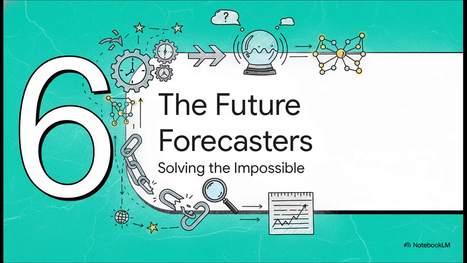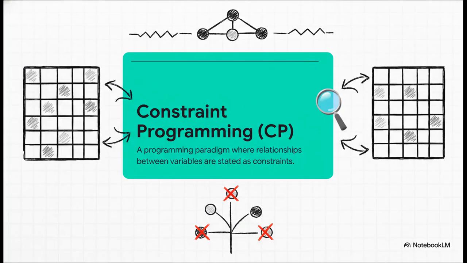All right, now for our final and maybe most advanced strategy, the future forecasters. This approach tackles constraints that are basically impossible for the other methods to solve, like, say, ensuring a whole paragraph has an exact character count. How? By using a second AI model to literally look ahead into the future. This whole strategy is built on a really cool technique from operations research called constraint programming. You can think of it like Sudoku. You don't know the final answer when you start, but you know all the rules.